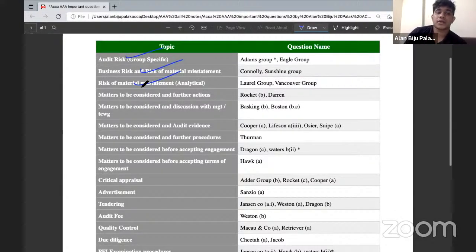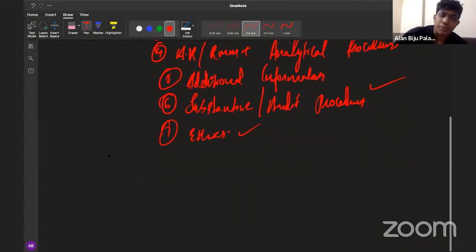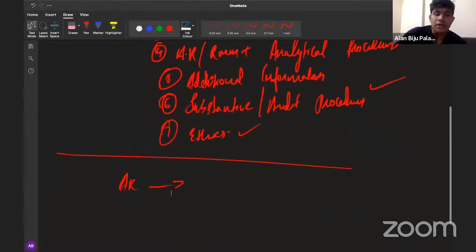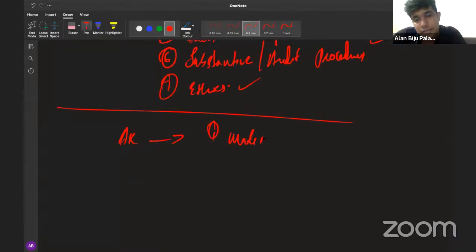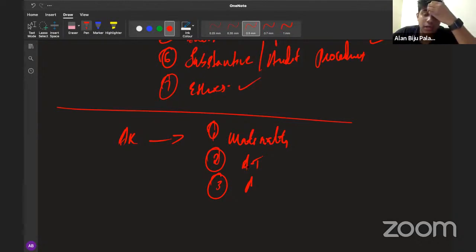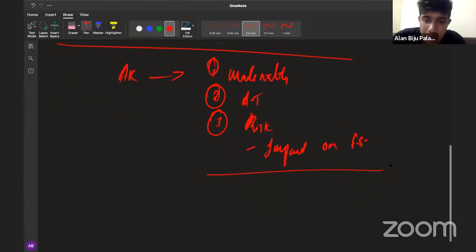Before going through the matters to be considered and further action area, the first thing we need to quickly revise is the area of audit risk. What was the reporting format of audit risk questions? How do we need to provide the answers? First of all, we need to include the materiality, and after that the accounting treatment in relation to the audit risk. Then we need to mention the risk, and finally the impact on financial statements. The same pattern will be followed in the 25 marks question as well.